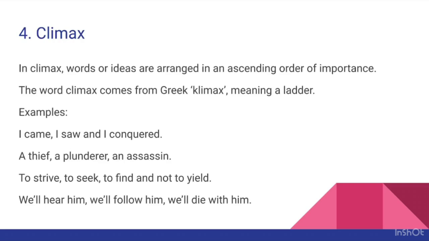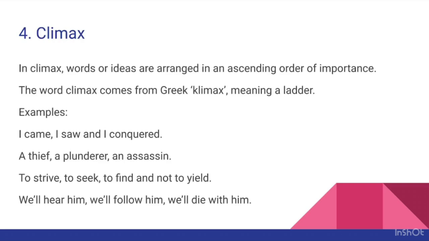While writing answers to this kind of figure of speech, take this example sentence. You will write that this is the climax. The climax consists in the arrangement of a series of words or ideas in an ascending order of importance.